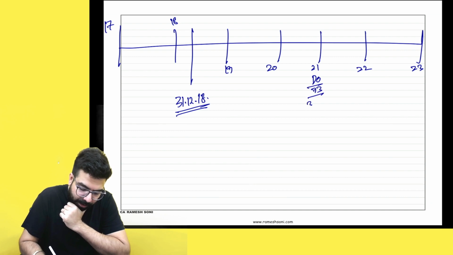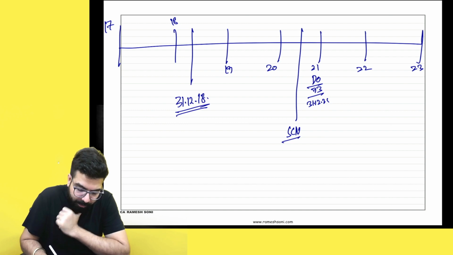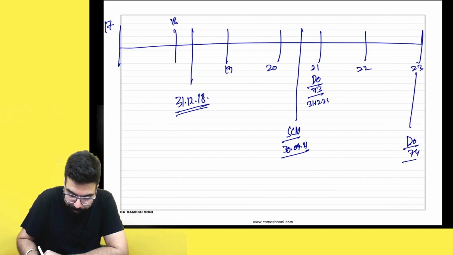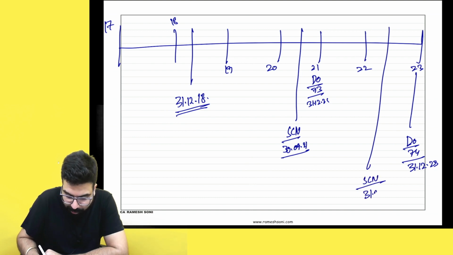The time limit is 31st December 2021 and for show cause notice, the time limit is 30th September 2021. For demand order under section 74, the time limit is 31st December 2023 and for show cause notice, the time limit is 30th June 2023.